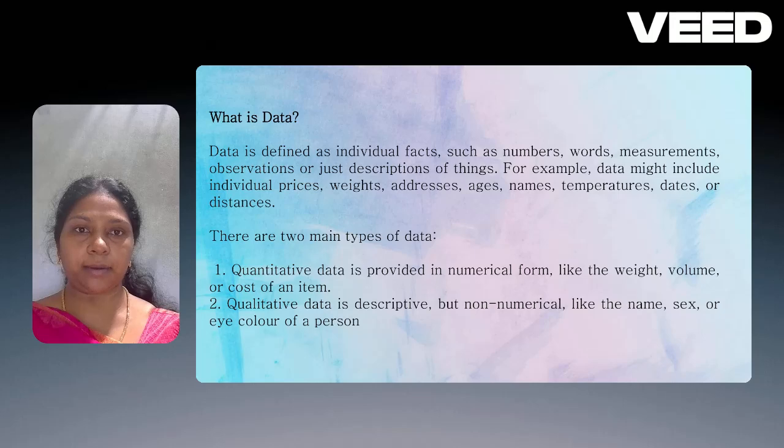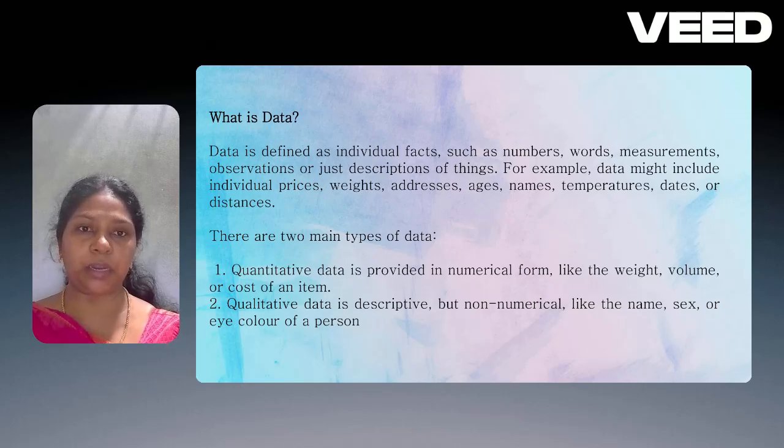What is data? Data is defined as individual facts such as numbers, words, and measurements, and it may be observed or just described of the things. For example, the data might include individual prices, weight, address, names, dates, or distance.